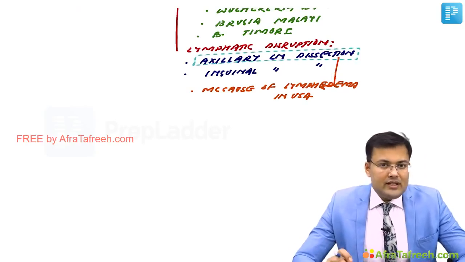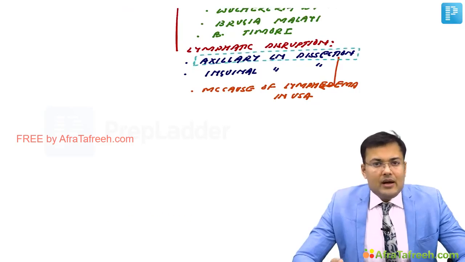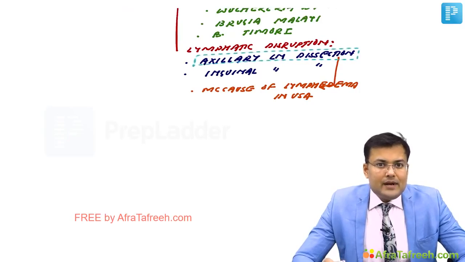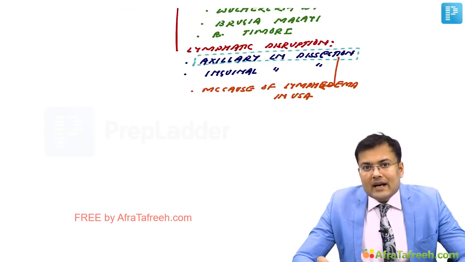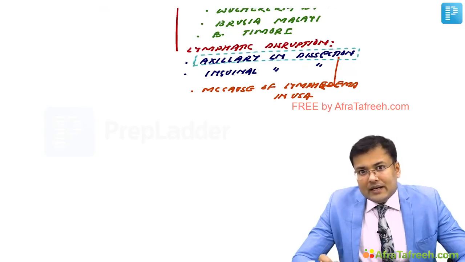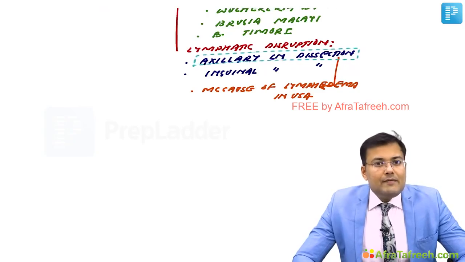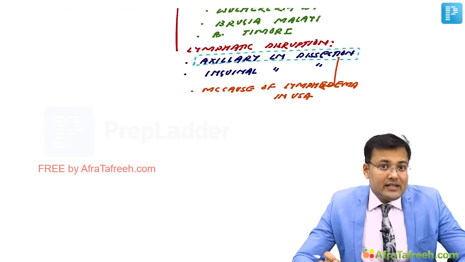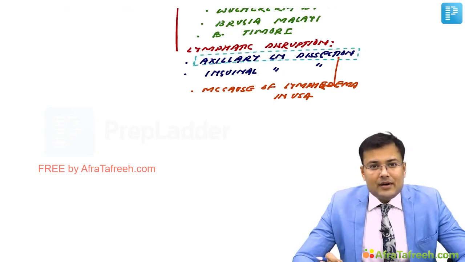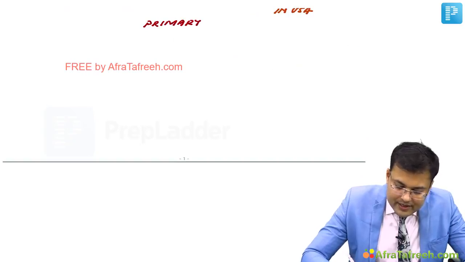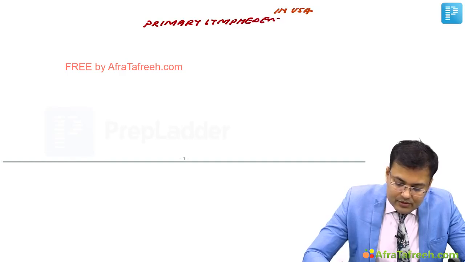Now we are going to discuss in detail the primary lymphedema. Primary lymphedema is further divided into congenital lymphedema, lymphedema praecox, and lymphedema tarda. Out of these, which one is most common? Lymphedema praecox, which is responsible for more than 90% of cases of primary lymphedema. So see the types. Primary lymphedema is further divided into three types.